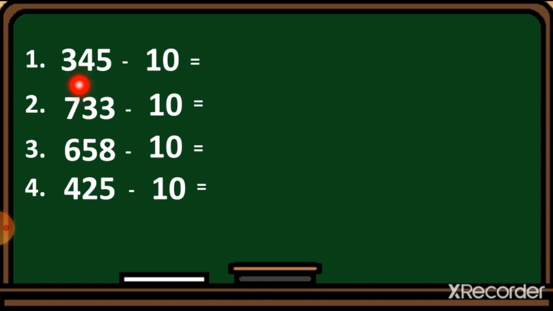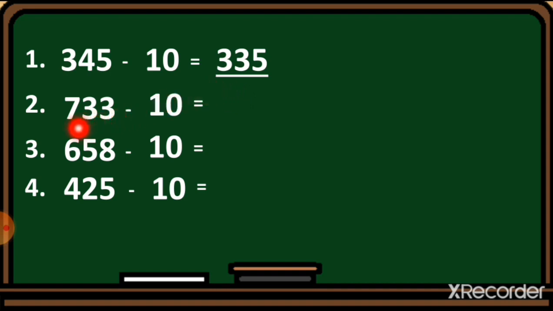So here the ones value and the hundreds value will stay as it is. Now we cut one from the tens place. I repeat, the hundreds value and the ones value will stay as it is, and we cut one from the tens value. So 4 minus 1 is equal to 3. So the number 335 we get as an answer.